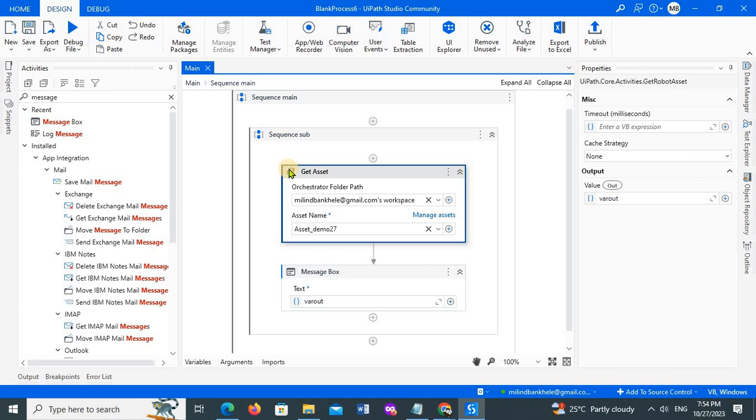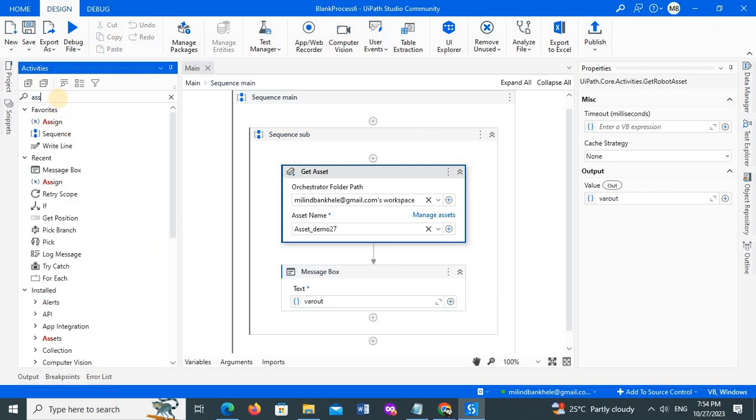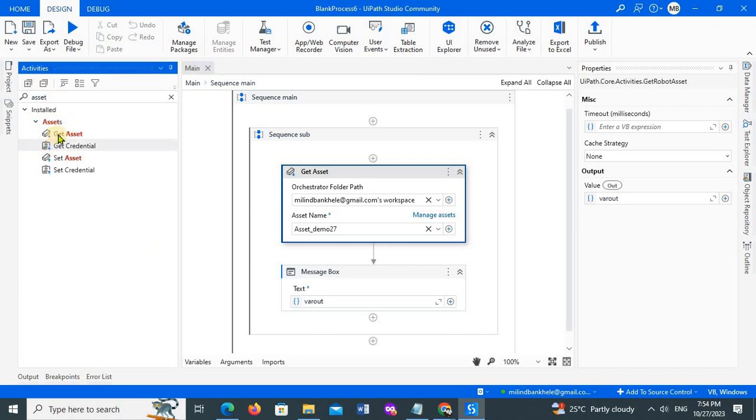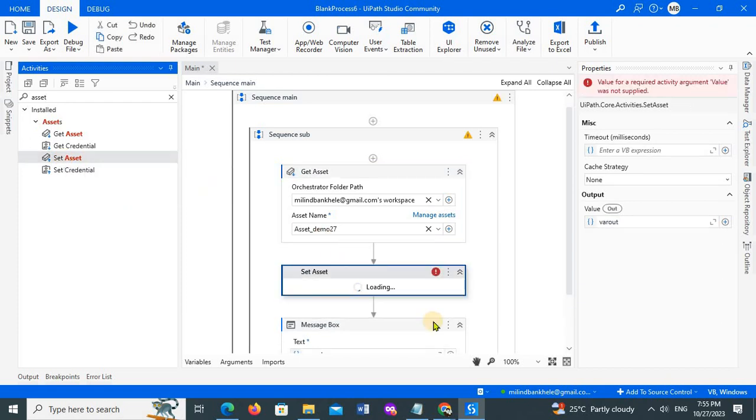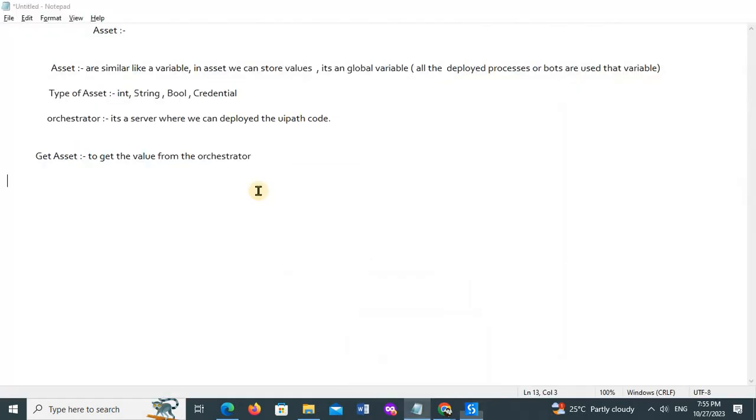Now if I want to update the existing value from the orchestrator, then we have the set asset activity. Same thing: get asset, set asset. Now I have the value with me and I am setting the value, and setting means updating.